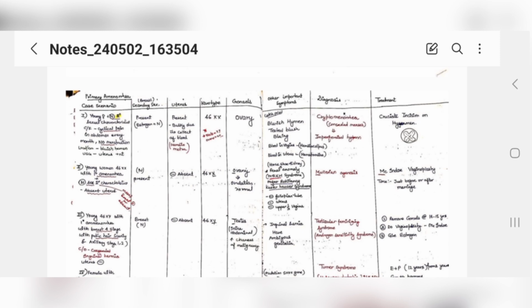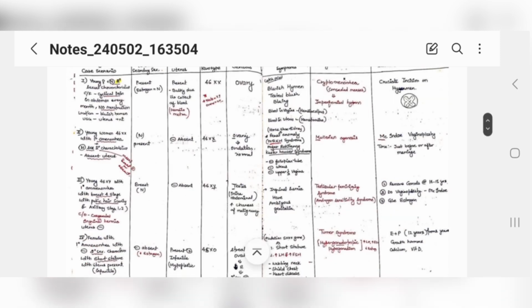That is the condition. So the treatment of choice for this condition is cruciate incision on the hymen. So this is about this condition. If any question comes to you with blue hymen or cyclic pain and all other things are normal, then always think of cryptomenorrhea, imperforate hymen. Anything else will not be the answer to this.